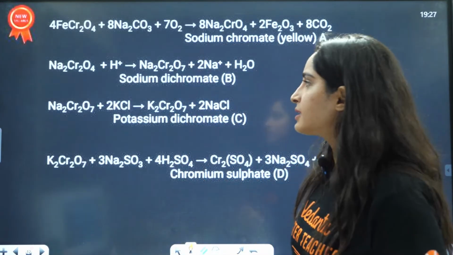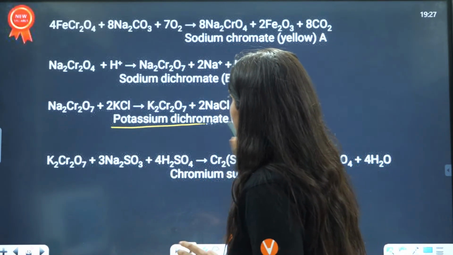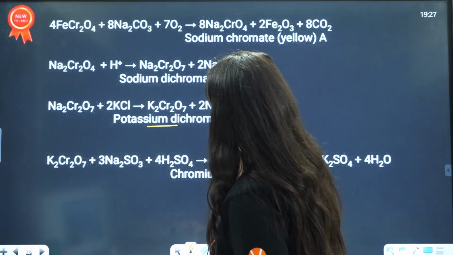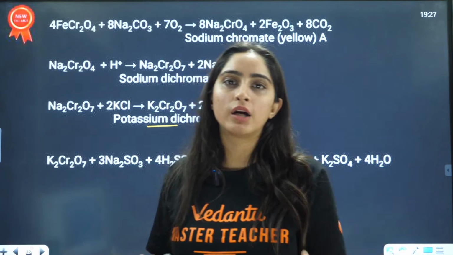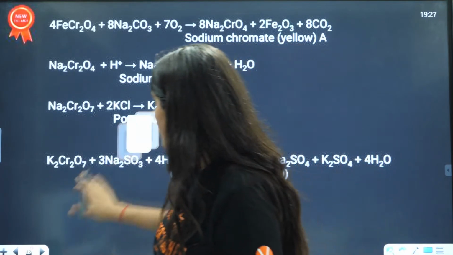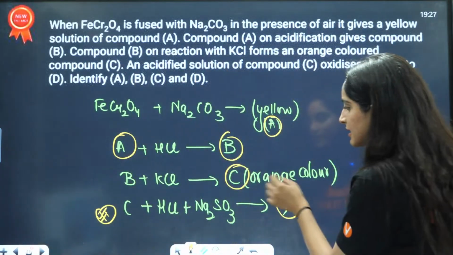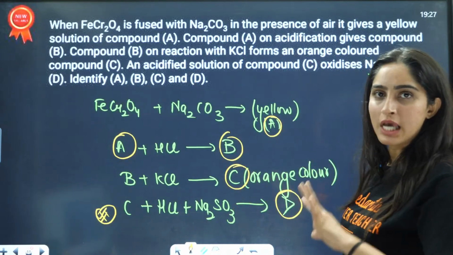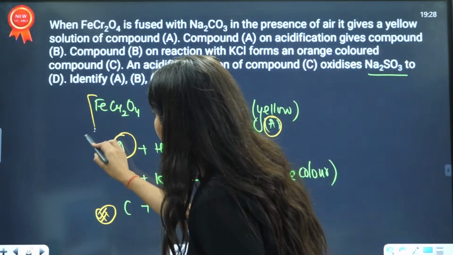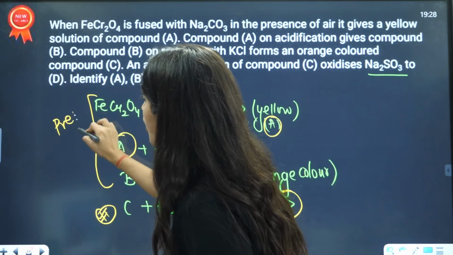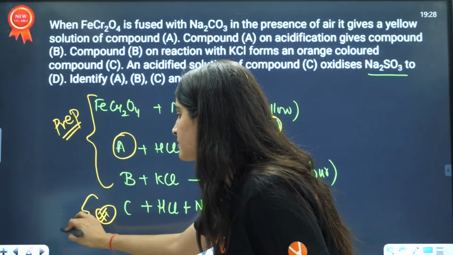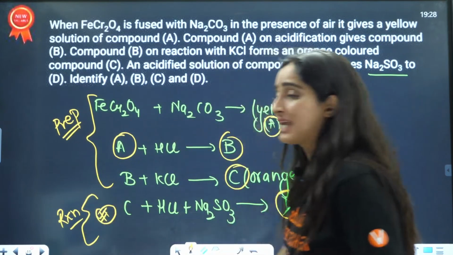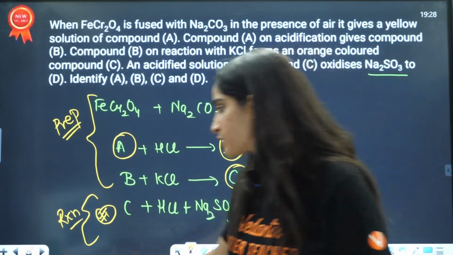Okay, this is how it is. Till here you have the preparation. This is your C, because K2Cr2O7 is an orange colored compound. From here I got the answer that C is definitely K2Cr2O7. These three steps are the preparation of K2Cr2O7, and this fourth step is the chemical property of K2Cr2O7.